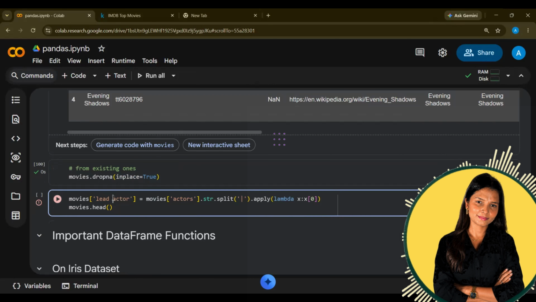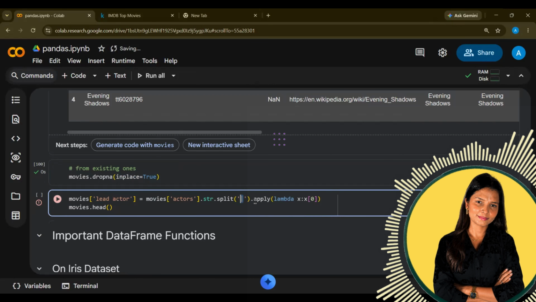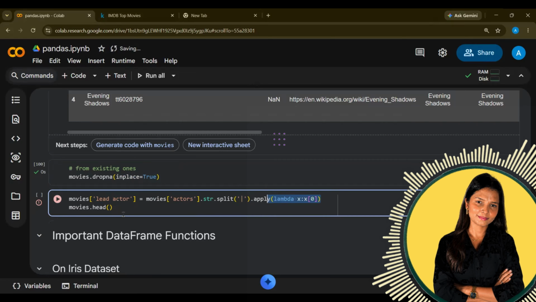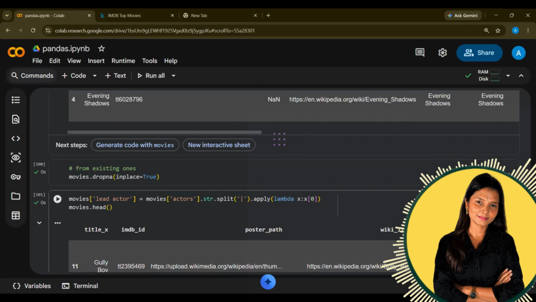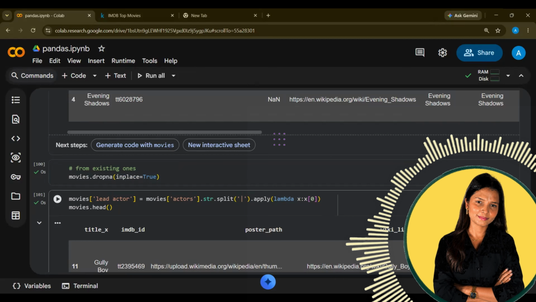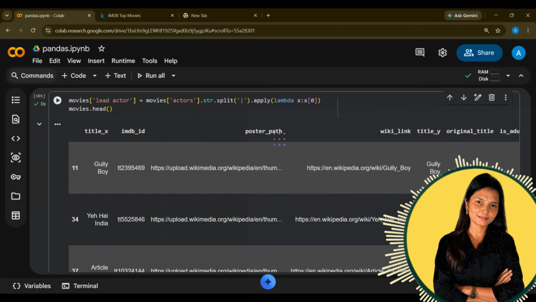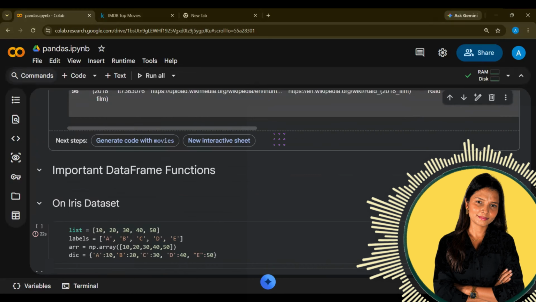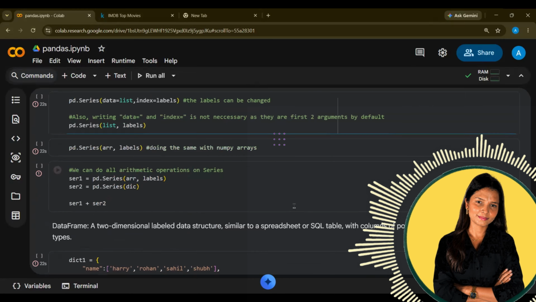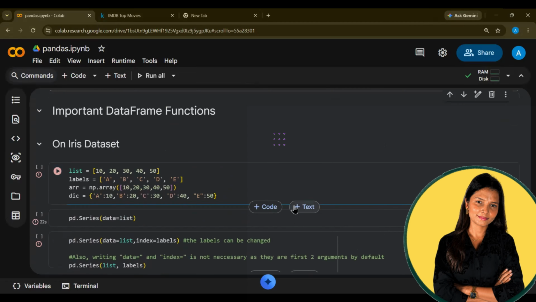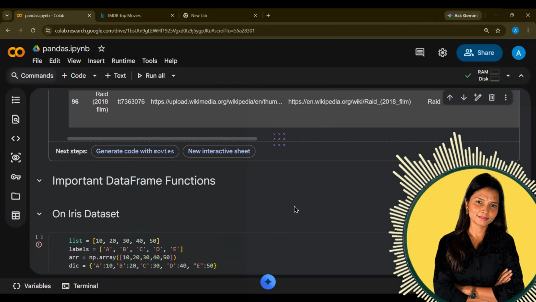Now movies lead actor is equal to actor, splitting it and applying a function again. Now you look at it, I want to see those movies where there is a lead actor, right? So I'm splitting it again and putting it in the lead actor format. Okay, that's how we can add the columns. I hope you have understood how to use this.